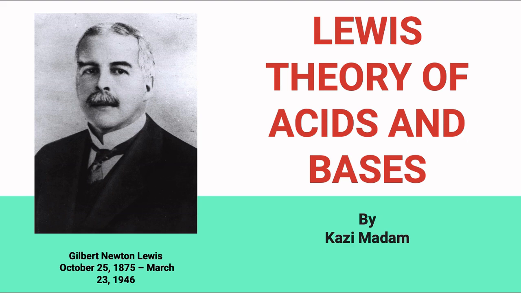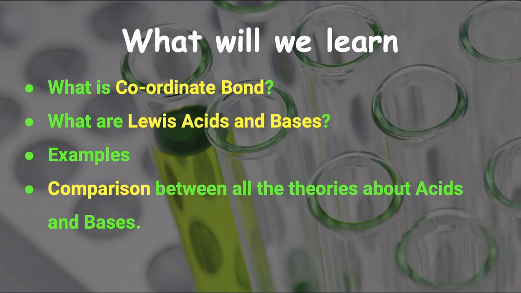And therefore today the next theory we have to study, that is Lewis theory of acids and bases. Now in this theory we have to study first what is acid and base according to Lewis theory. But before that you must know which are the different types of bonds and what is coordinate bond, how coordinate bond is formed, because this theory is based upon coordinate bond formation.